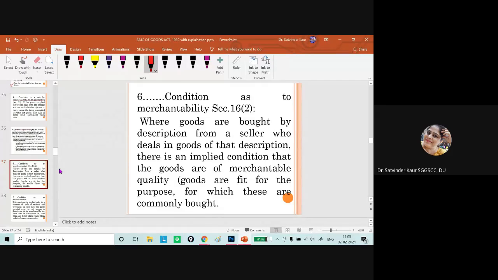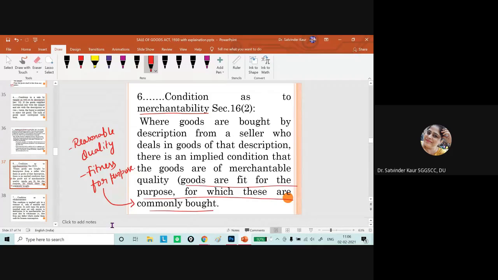Then the next condition is condition as to merchantability. So here the goods must be fit for the purpose for which these are commonly bought. So reasonable quality should be there, right? Along with reasonable quality, there should be fitness of purpose. So fitness of purpose not in the sense that whether it fits your purpose or not, but fitness of purpose here means the particular purpose for which the goods are commonly purchased.